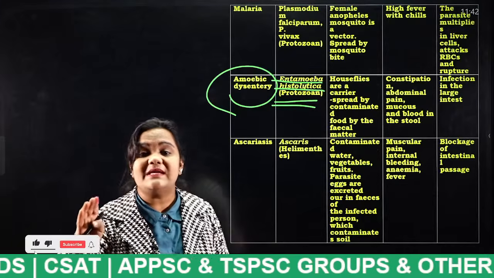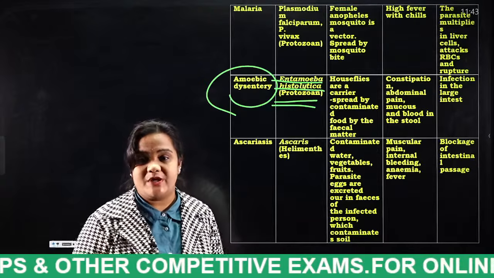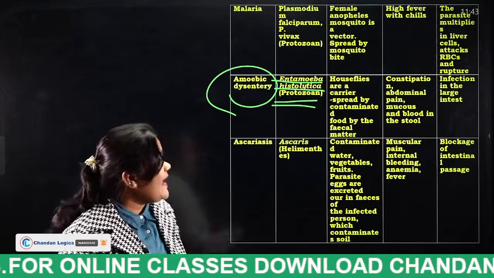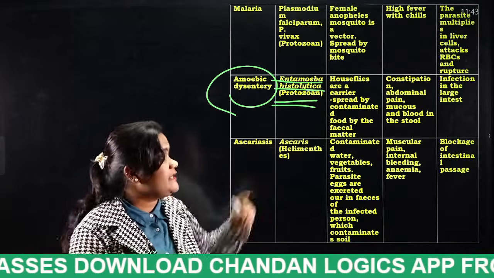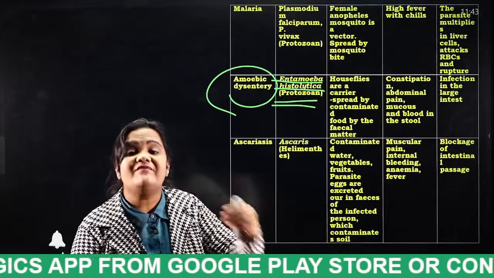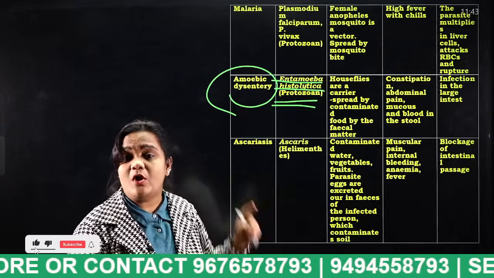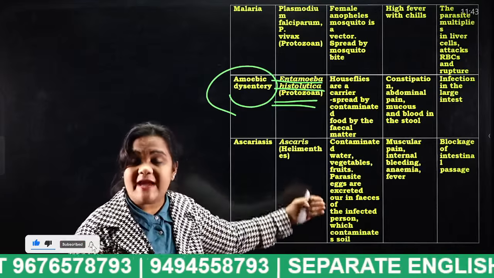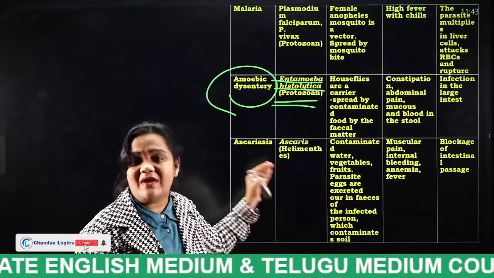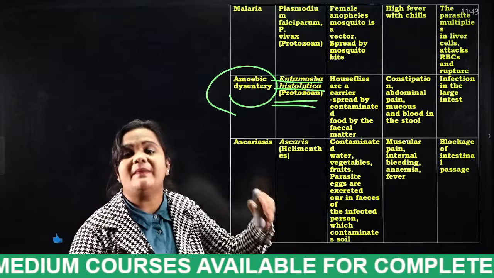If a person is infected with amoebic dysentery, what are the symptoms, students? Constipation as well as mucus and blood in the stool. And finally, the infection is in the large intestine. Mostly, where will the infection happen, students? In our large intestine. Each and every disease, its cause, the vector, the reason and the symptoms: this is a very important table, students. Each and every student should take a screenshot of it or maintain notes.